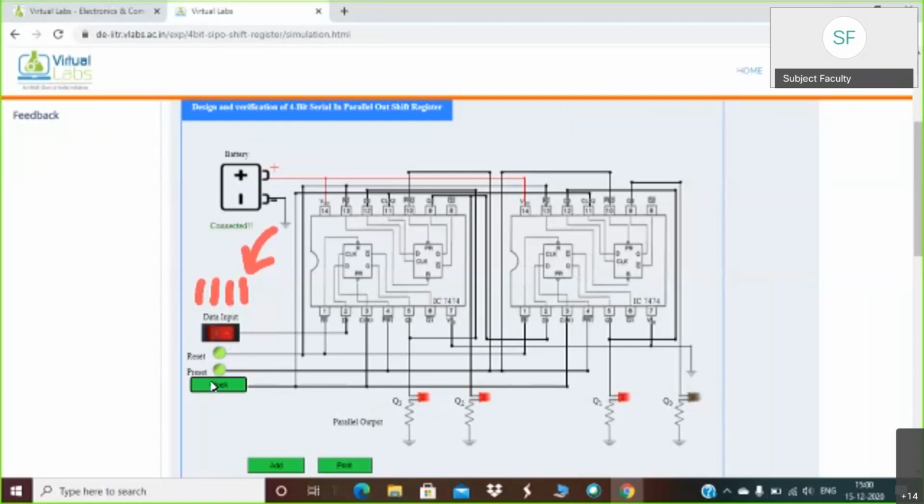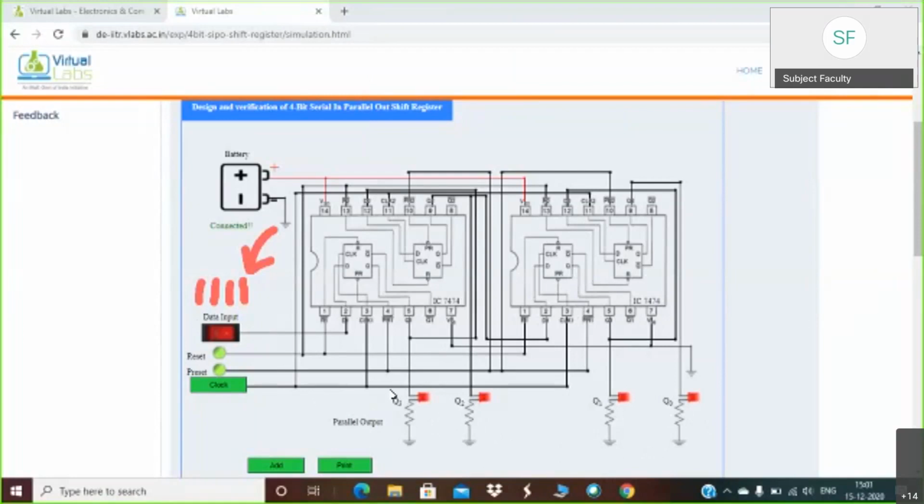So now you can observe all 4 outputs, that is Q3, Q2, Q1, Q0, the LEDs of all 4 outputs are on. That means whichever 4 bits are transmitted serially are available at the output in parallel fashion. You can collect all 4 outputs in parallel form.